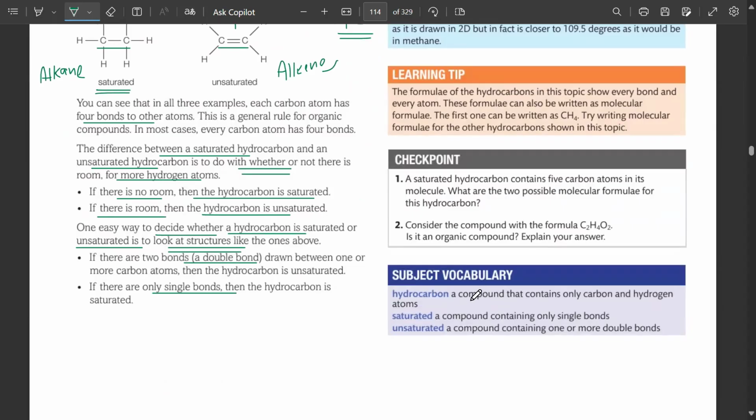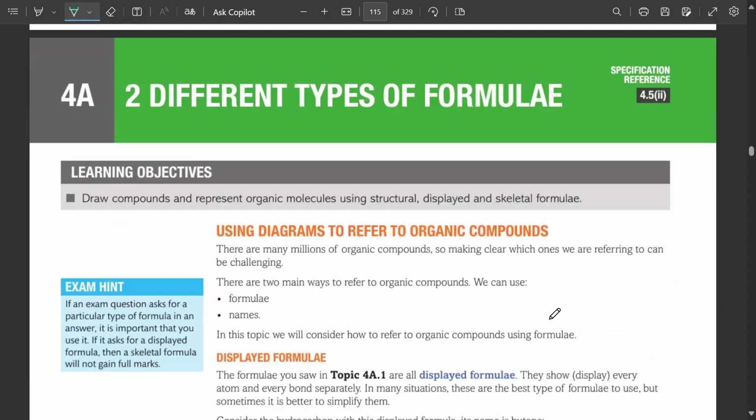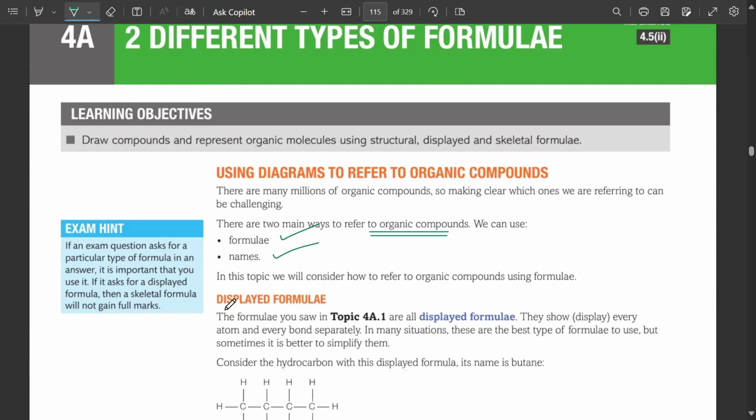So a hydrocarbon is a compound that contains only carbon and hydrogen. Saturated means only single bonds. Unsaturated means one or more double bonds. So what are the different types of formula? When you refer to an organic compound, you should know their formula, their name and their structure as well.